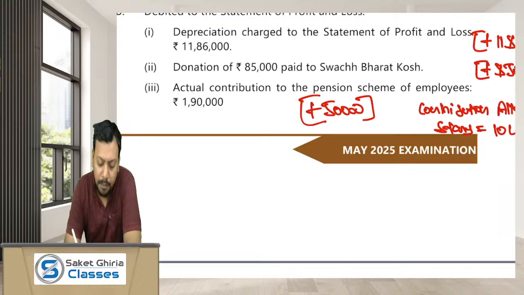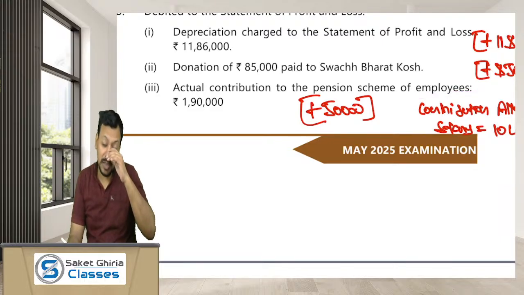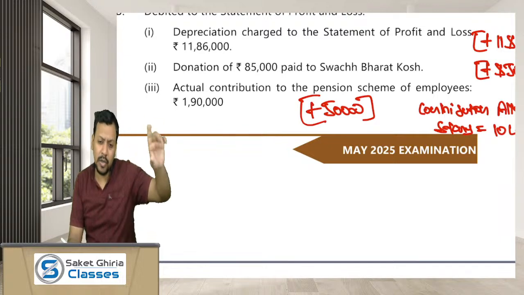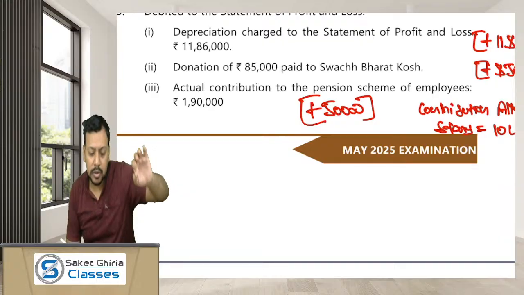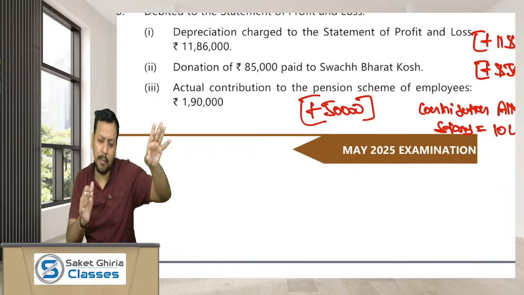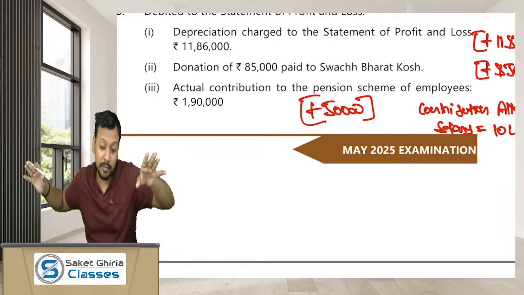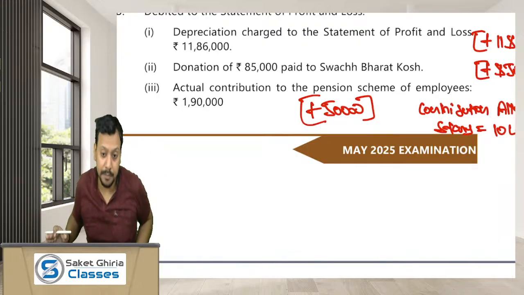Actual contribution to the pension fund of the employees. Dear friends, if the employees are subject to the new pension scheme, then the employer can contribute up to 14% of the salary plus DA as contribution for the employees. If the employer contributes more than 14%, then the amount contributed in excess of 14% is not available as a deduction to the employer.